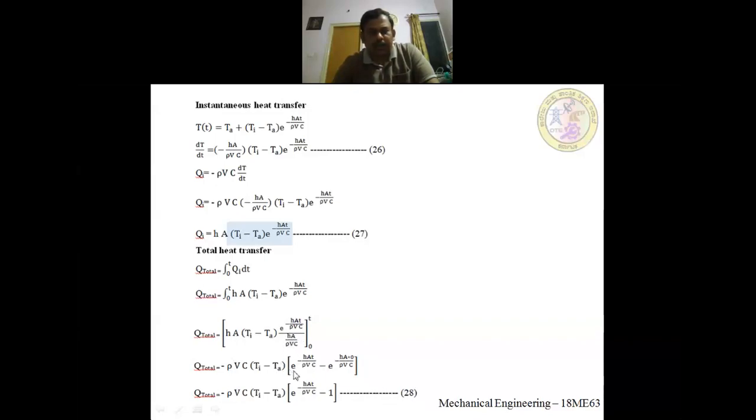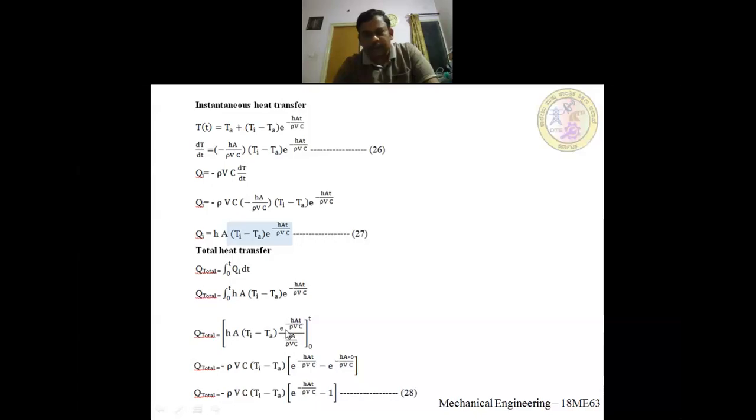e to the power of minus HAT by rho Vc. Okay, so 0 to T. For the first term I am putting T, for the second term I am putting 0 for time. So this will be minus rho Vc (Ti minus Ta) into e to the power of minus HAT by rho Vc minus 1.